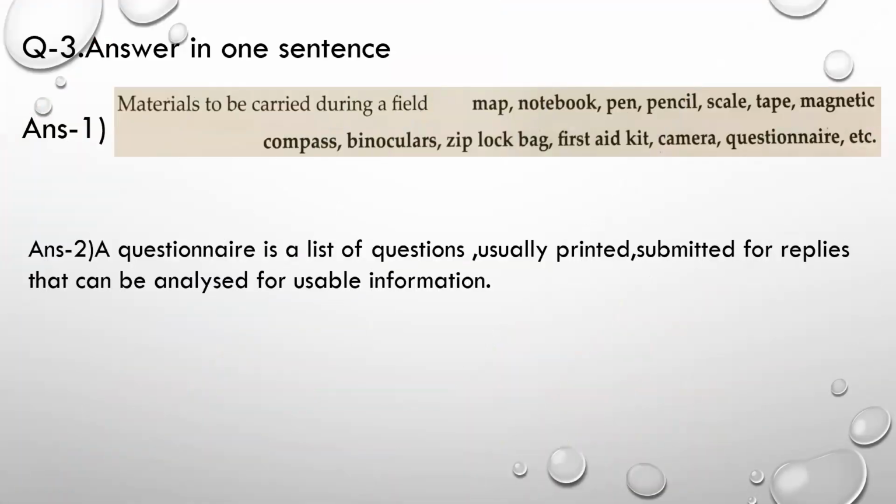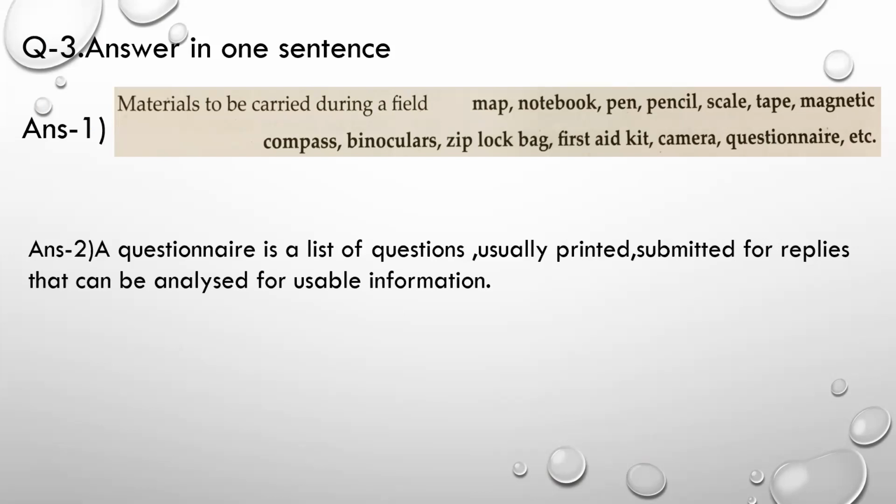Question number 3, answer in one sentence. Number 1, what are the materials to be carried during a field visit? Answer, materials to be carried during a field visit are map, notebook, pen, pencil, scale, tape, magnetic compass, binoculars, ziploc bag, first aid kit, camera, questionnaire, etc.